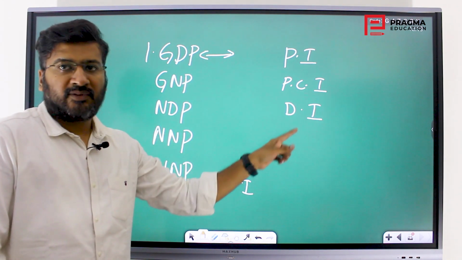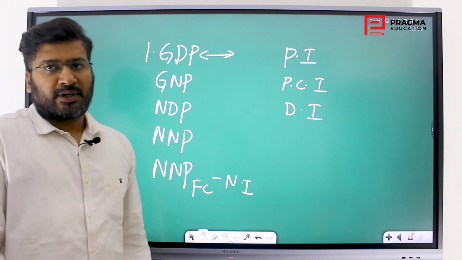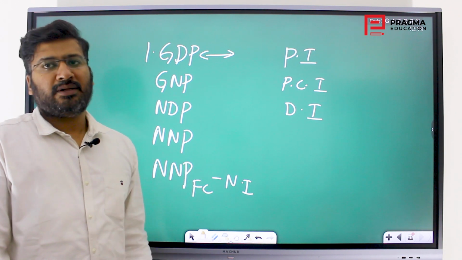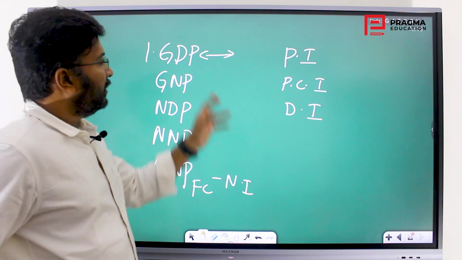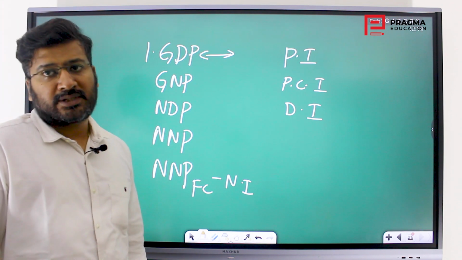Then there will come inflation. Inflation will negate this development, because the prices are inflated artificially, or because of demand the prices will keep increasing. Prices are nothing but part of this product, that is quantity into price.